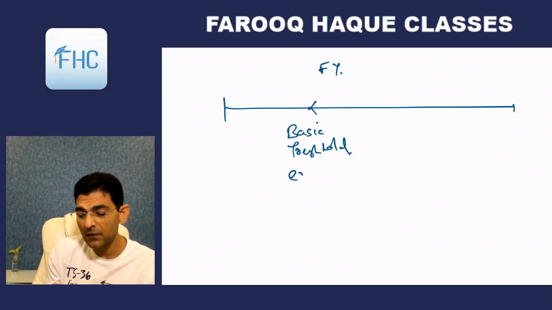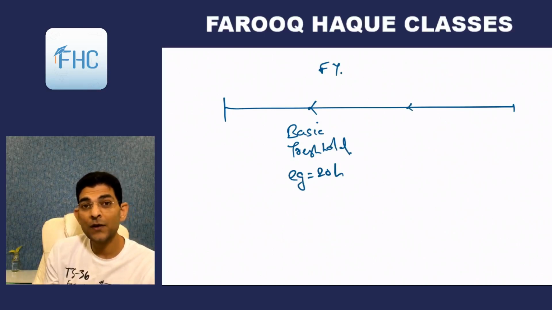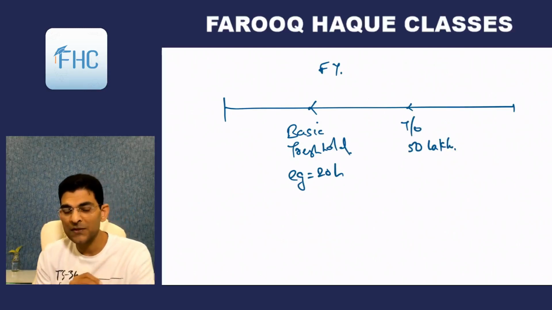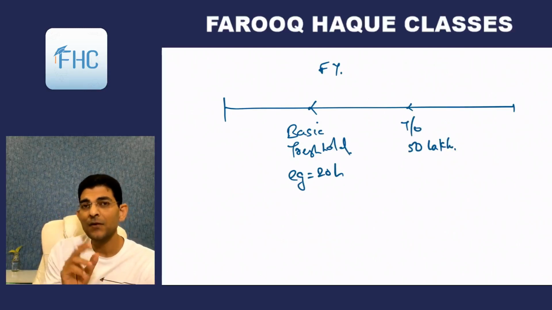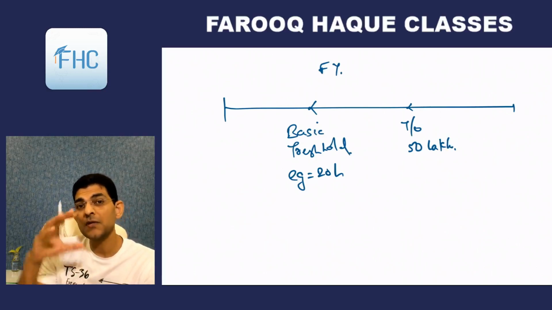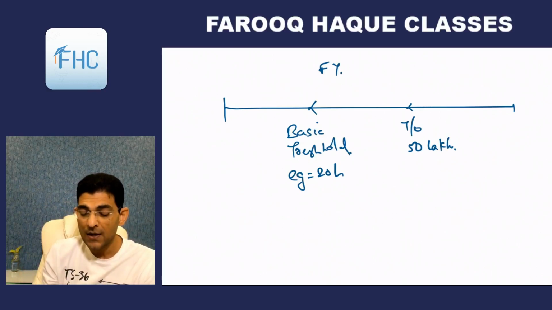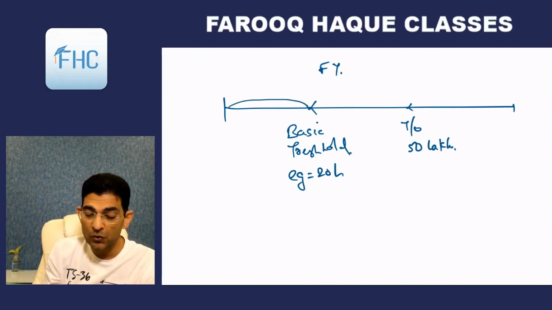Now, for example, if it is 20 lakhs, and as we know the turnover under this section is 50 lakhs, what does it mean? It means that when you calculate the criteria of 50 lakhs, you will include this turnover also, when actually you were paying no tax.